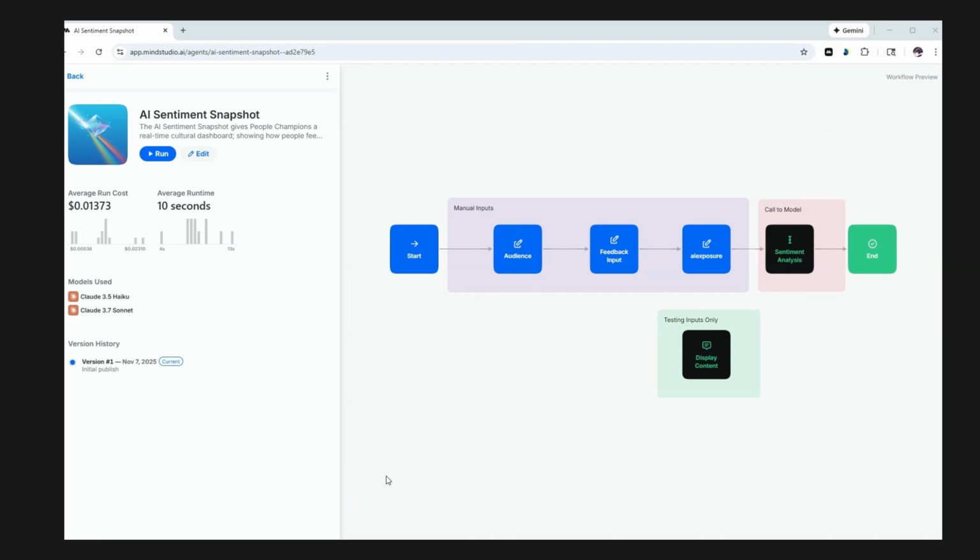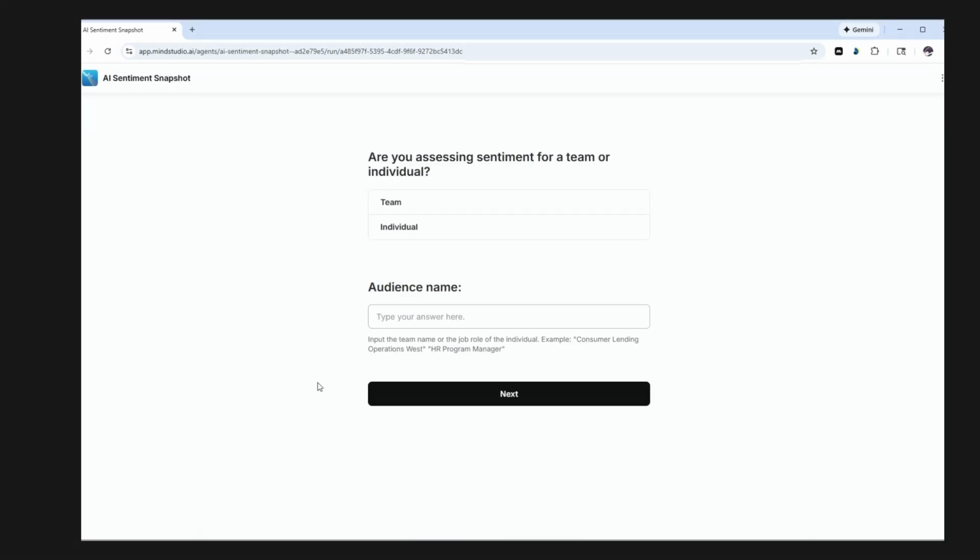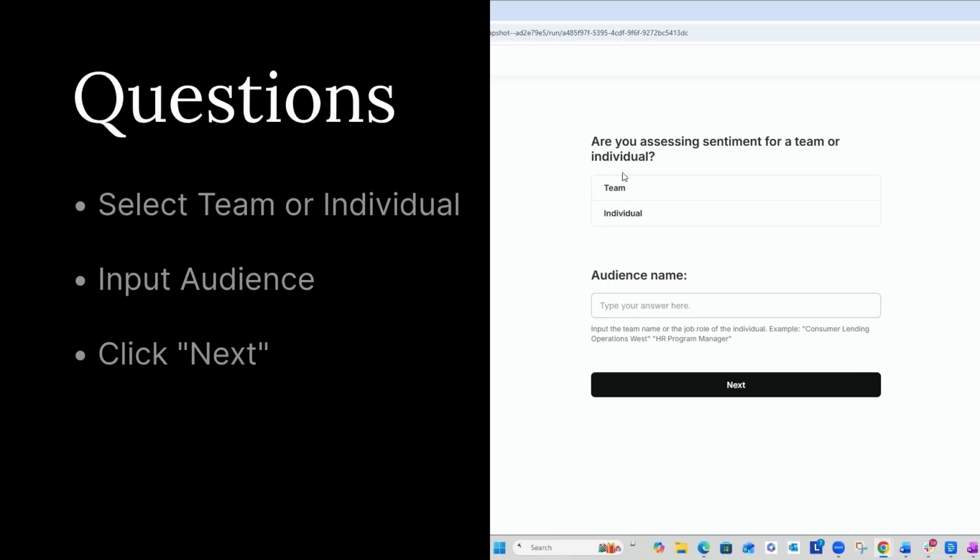So what you see here on your screen is the overall workflow of the AI agent. I'm going to go ahead and click run, and this prompts a few questions. The first is, let's assess a team. Once you've selected team, you can then identify the audience that you're evaluating. We're going to go ahead and leverage our example here for Consumer Lending West Operations team.